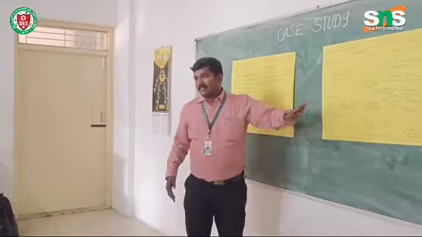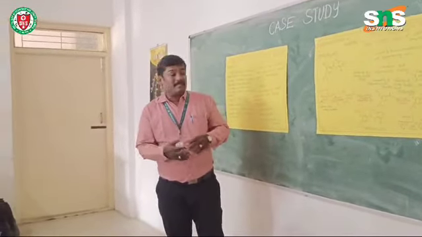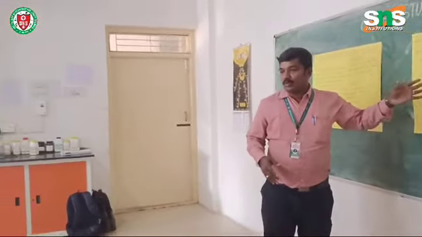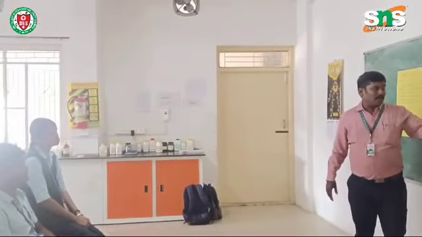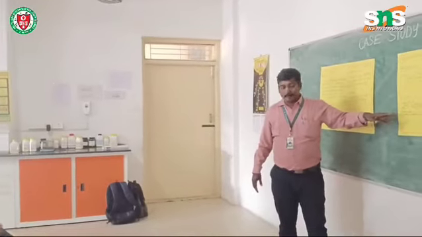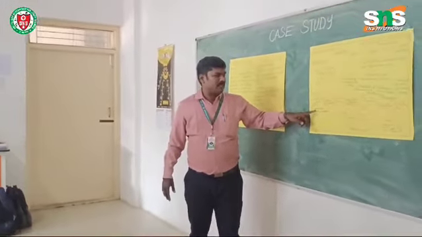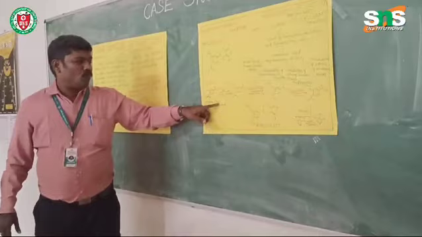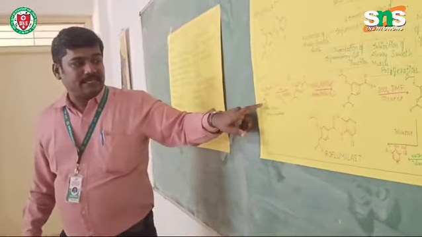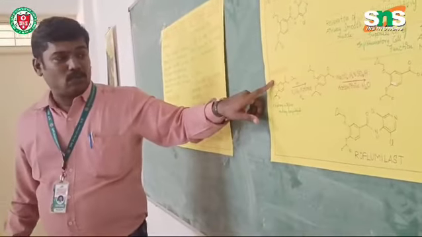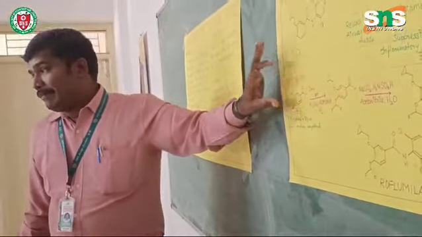So how will you synthesize it? As a chemistry teacher, I have to tell how you will synthesize this roflumilast. The starting material, you can see the structure right here: 5-hydroxy, 4-difluoromethoxy, OCHF2, where a hydroxyl group is present, and this one is benzaldehyde.